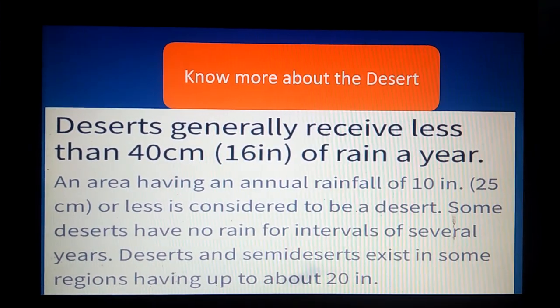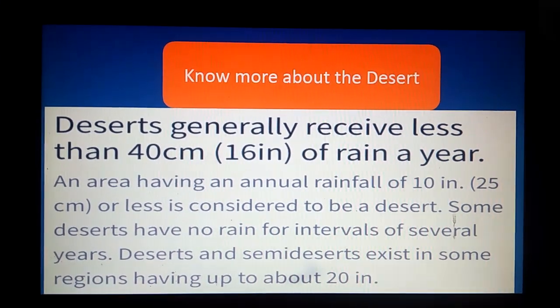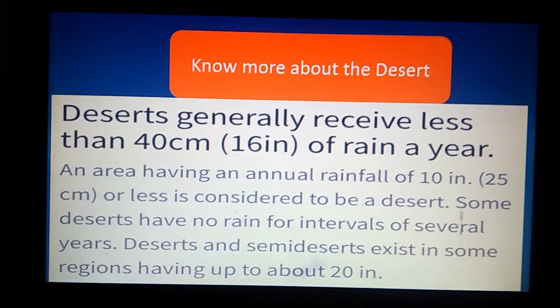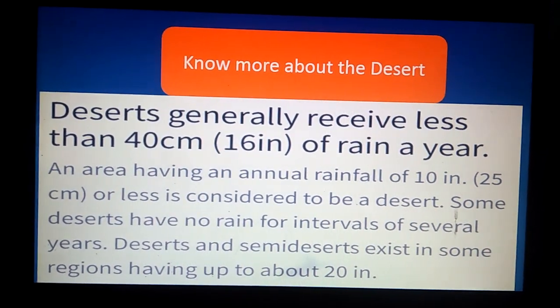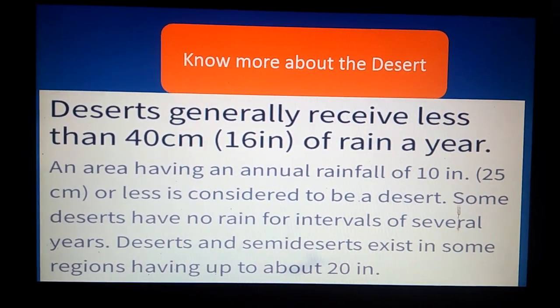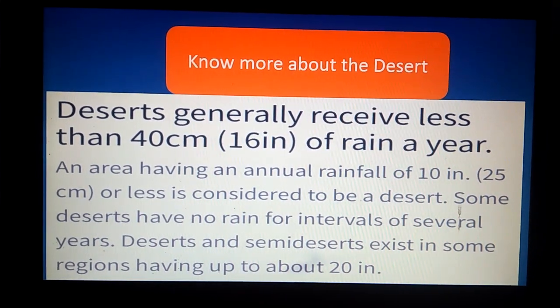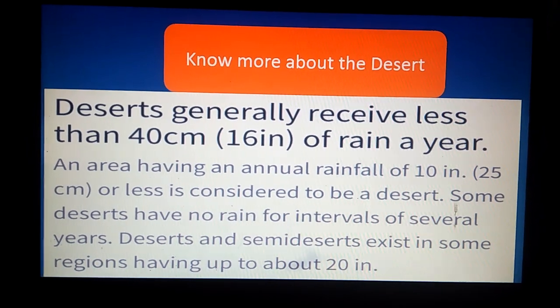So the first thing is about the rainfall. Because we know that in the desert the rainfall is less and so we call it a desert land. So then how much is the rainfall? Deserts generally receive less than 40 centimeters of rain a year.